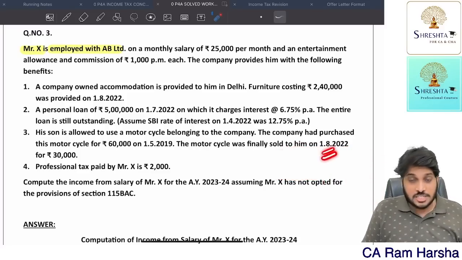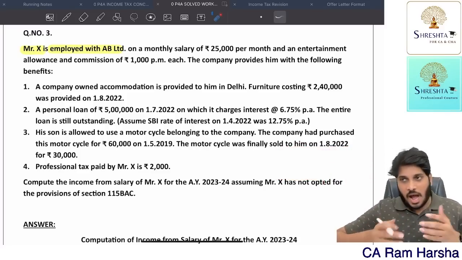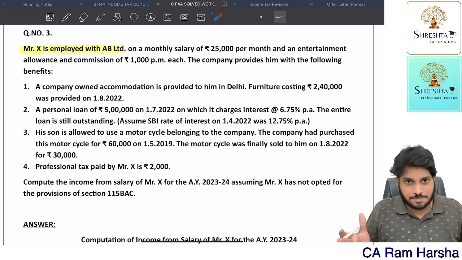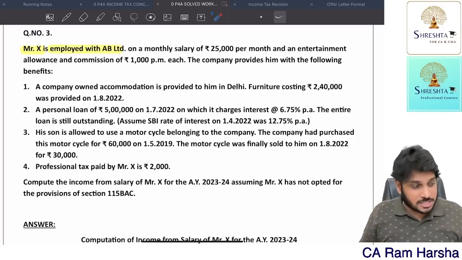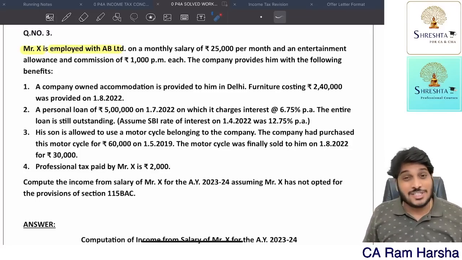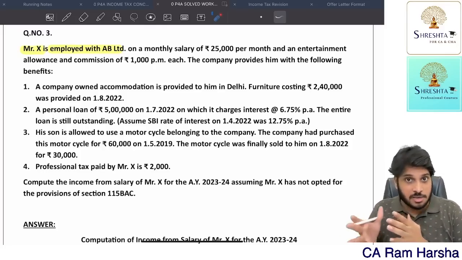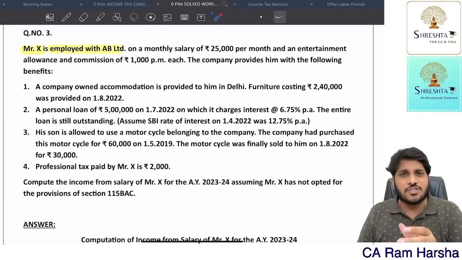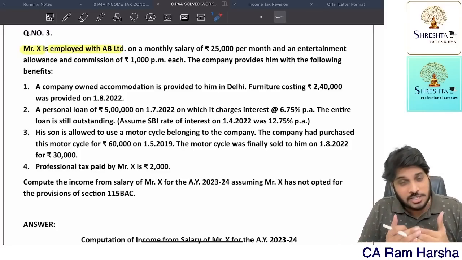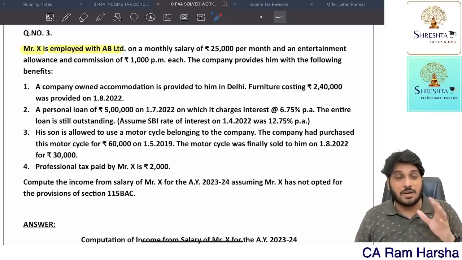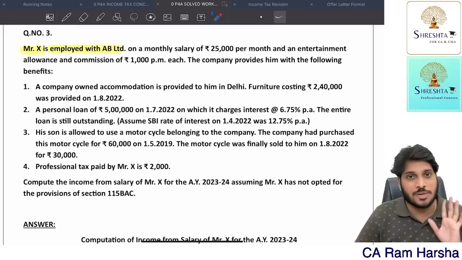So on 1st August, the employee purchased it. After purchase, there is no more usage. It's his own thing. But up to the purchase date, up to 1st August, he is using that asset as an employee. From 1st August, he became owner. But up to 31st July, he is using it. For using, we should charge perquisite. What is the perquisite? 10% per annum of the original cost is the perquisite, for use of movable asset.